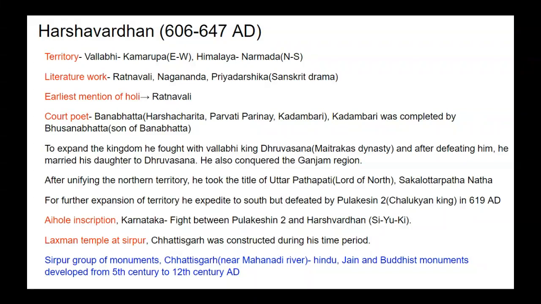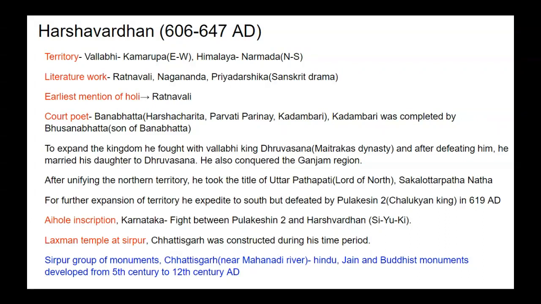So on the west side he conquered the Gujarat region, and on the east side he conquered the Odisha region, the Ganjam region. And after unifying the northern territory, he took the title of Uttarapathapati, and its meaning is Lord of North. And he also took the title of Sakalottarapathanatha, Lord of all directions.